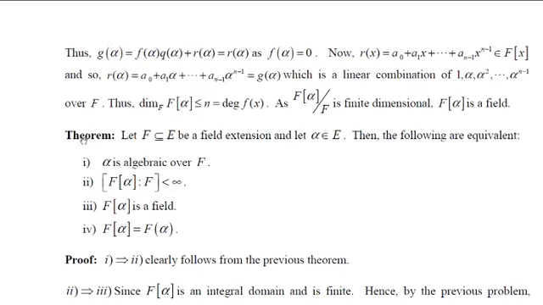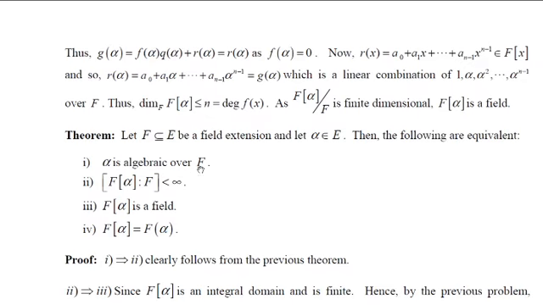Now what it says, this theorem: suppose E is a field extension of F and alpha is in E, then we have to prove that the following are equivalent. Okay, let's prove this. Suppose alpha is algebraic over F. Assume that alpha is algebraic over F. Then we have to show that the dimension of F(alpha) over F is finite. Okay, so let's prove this.